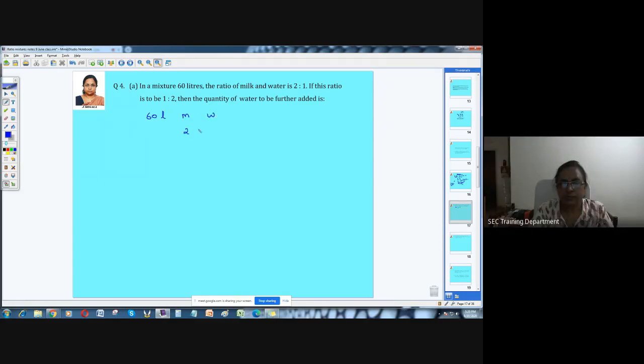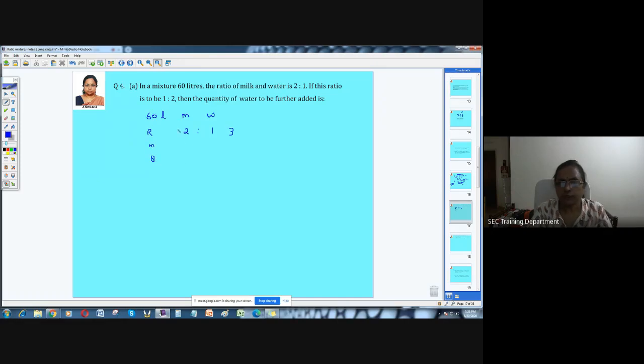We'll consider this way. 2:1. Okay. Normally, what you said is correct. 2 by 3 of 60, 1 by 3 of 60. But normally, what I do is I try to write it in this way. I just want to introduce this ratio box also. Whatever the ratios are given, write it here. And the final will be the sum of the ratios, that is 3. And then the first row is ratio, the second is multiple, the third will be the quantity.